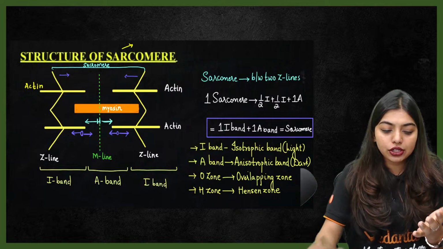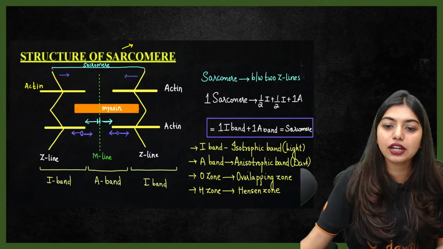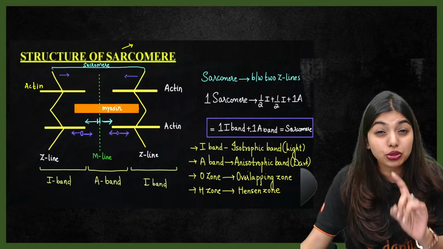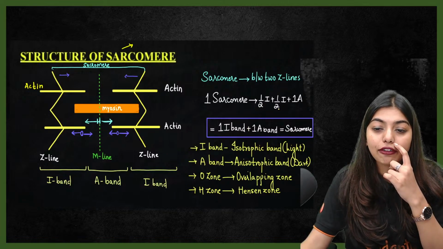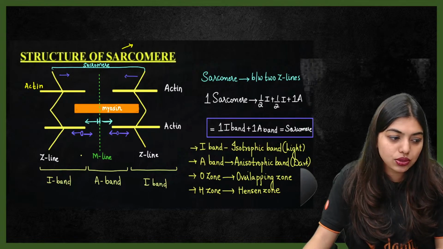If in case they ask you one sarcomere has how many bands or all of that, you are going to tell one sarcomere has one I band and one A band. How did I make one I band? By half and half, because this is one half, this is one half. Yes, two successive Z lines.